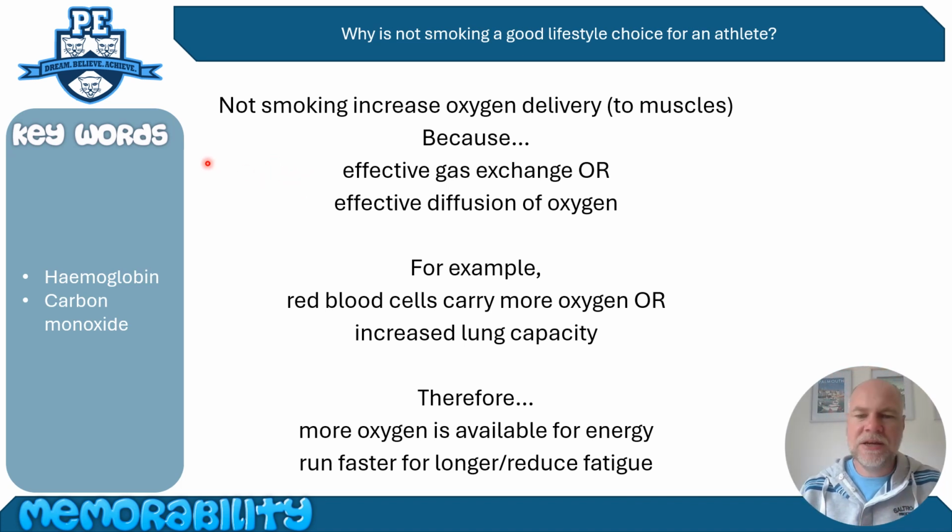Effective gas exchange, effective diffusion of oxygen at the lungs into the red blood cells. Red blood cells can carry more oxygen because they're not loaded up with carbon monoxide, and lung capacity can increase because the alveoli and the cells aren't damaged by the cigarette smoke and the chemicals in cigarette smoke. Therefore, and this is where the impact on performance comes in, we've got more oxygen available for energy, we can run faster for longer, and we can reduce the onset of fatigue.